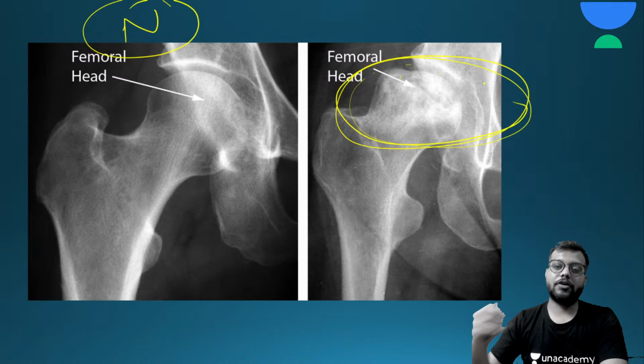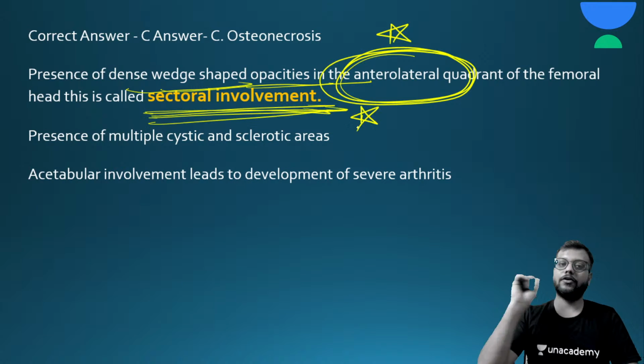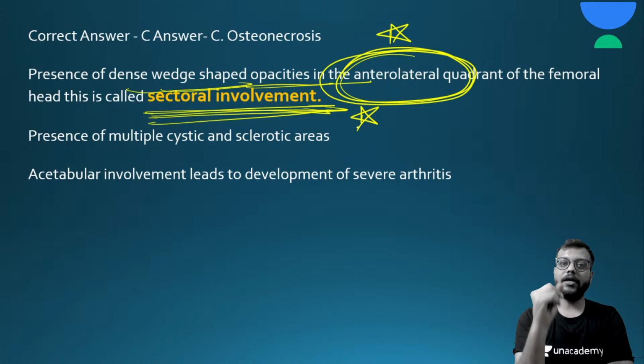The dense wedge-shaped opacities. So where does this start? This starts from the anterior-lateral quadrant of the femur head, and then it involves the entire femur head, and this is called sectorial involvement. Okay, so sectorial involvement and anterior-lateral quadrant are important, remember. Multiple cystic or subchondral cysts, sclerotic areas will be present. Okay, and if there is severe arthritis, acetabulum is also involved. This is your AVN.